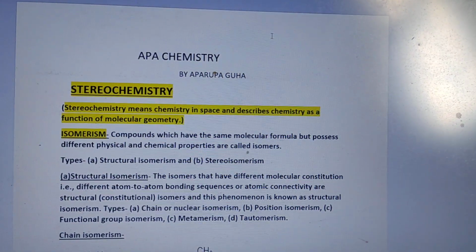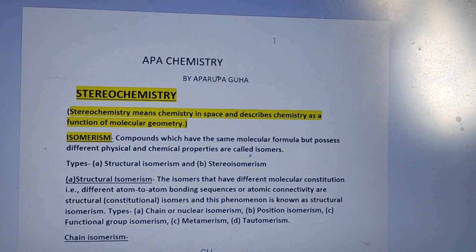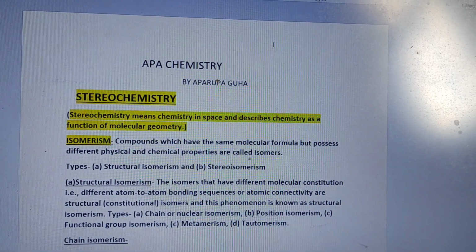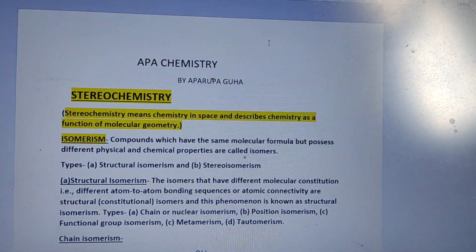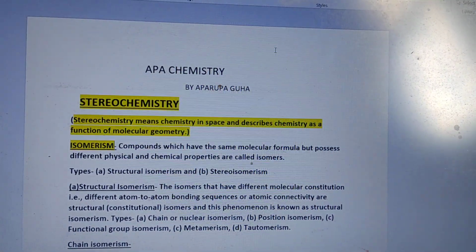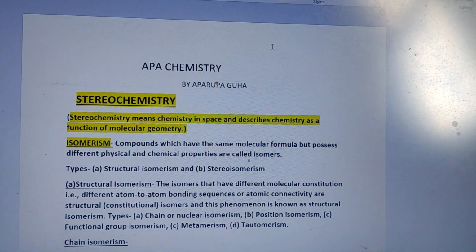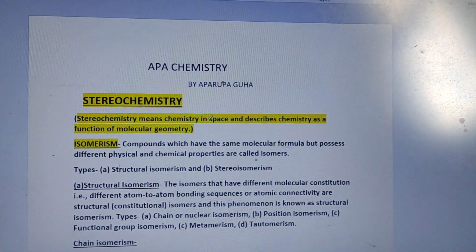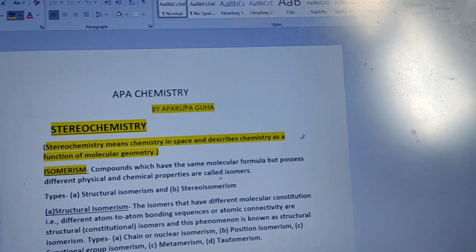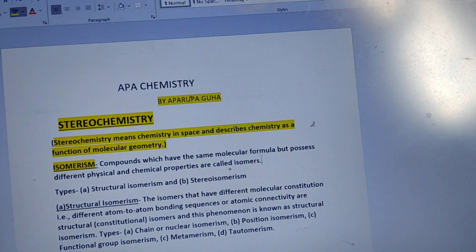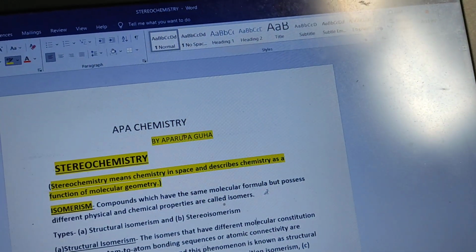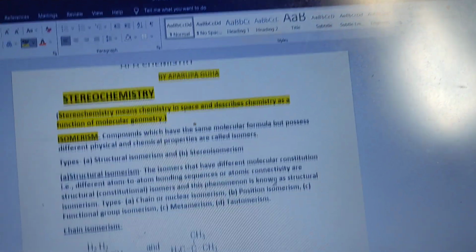As an example, we can say dimethyl ether and CH3CH2OH, ethanol.